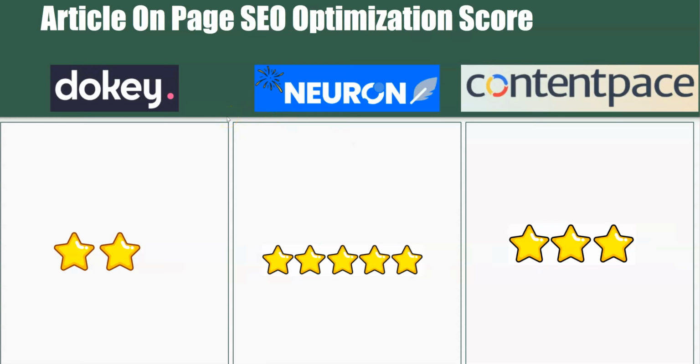Now, obviously, I'm marking down Dokey a lot on this one. I'm not impressed at all. Once we paste our content into Dokey, it's telling us that we already have almost a 90 score. And I took it straight from Copy AI, and that's why I like this test that I did for you guys: I took the exact content I created for this video in Copy AI, didn't touch it, and pasted it into all 3 softwares.